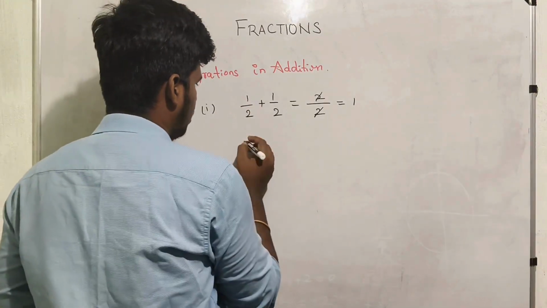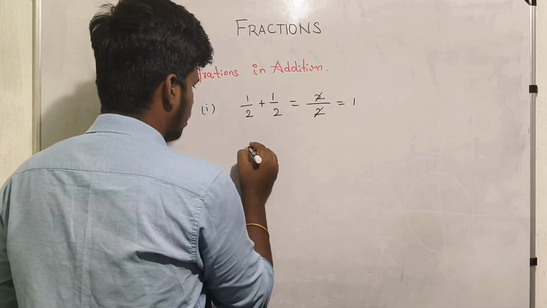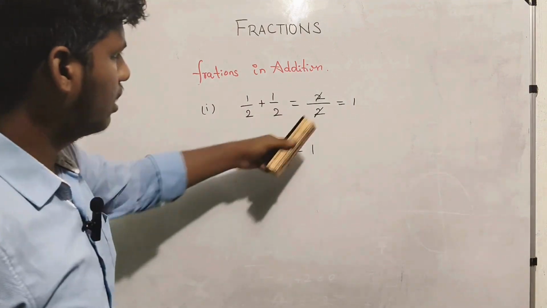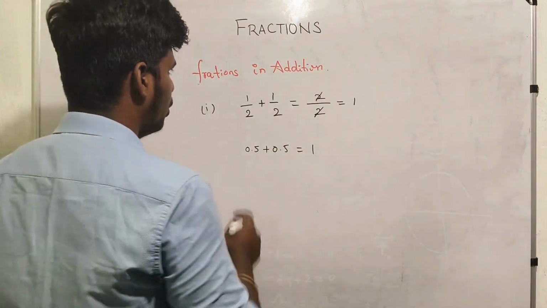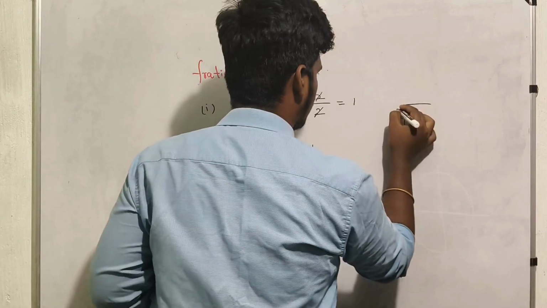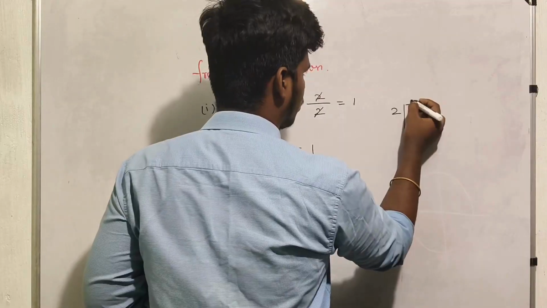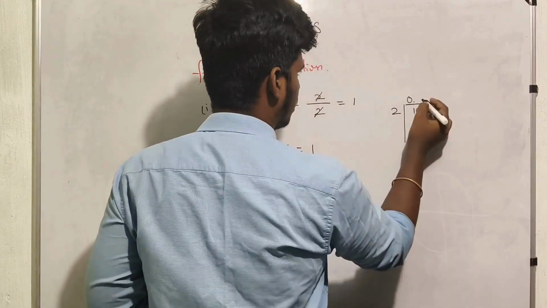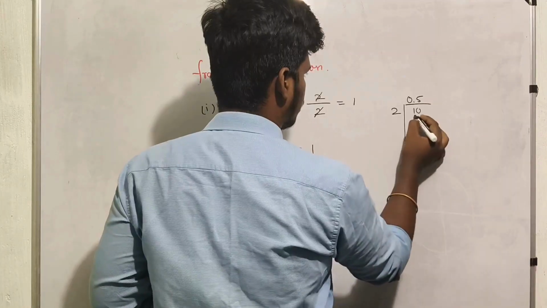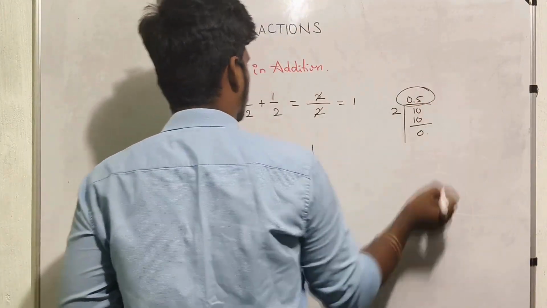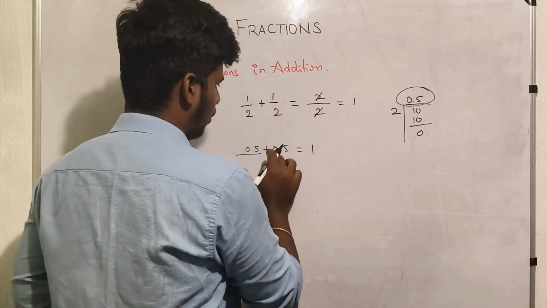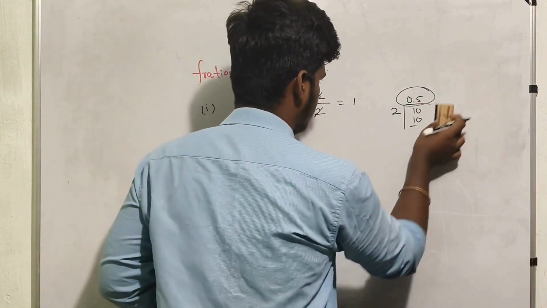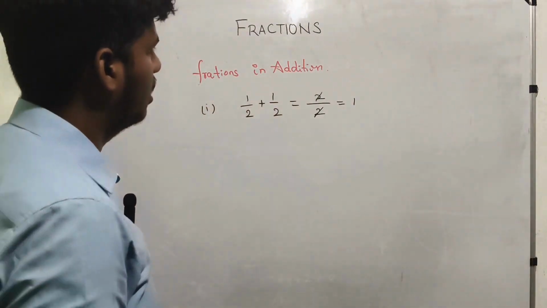So half plus half, what does it mean actually? It means 0.5 plus 0.5 equals 1. The same thing: if you divide 1 by 2, take 0 point, then 10 divided by 2 gives 5, so the quotient is 0.5. So adding these two, you get 1. This is a simple example of fraction addition.